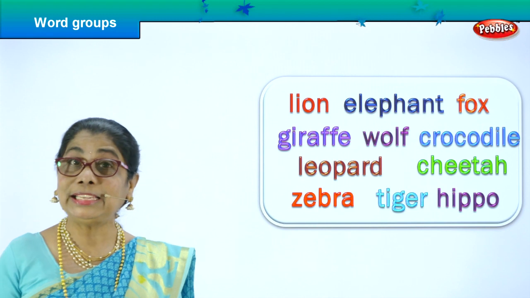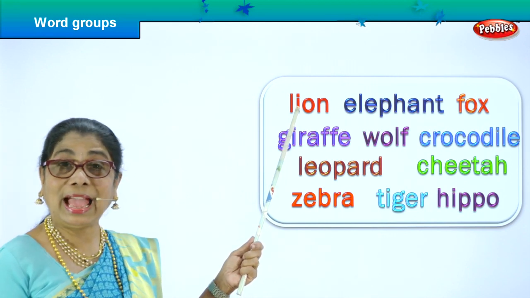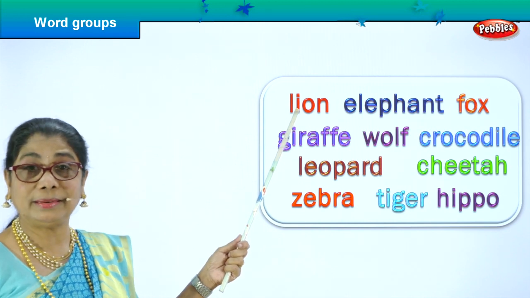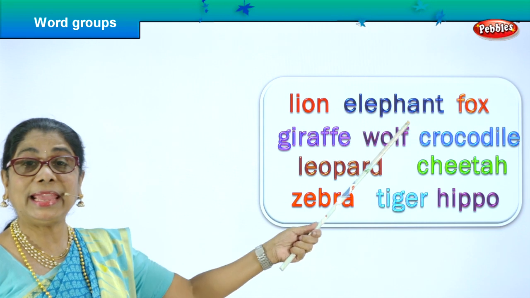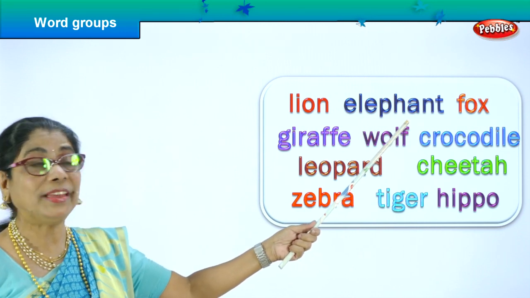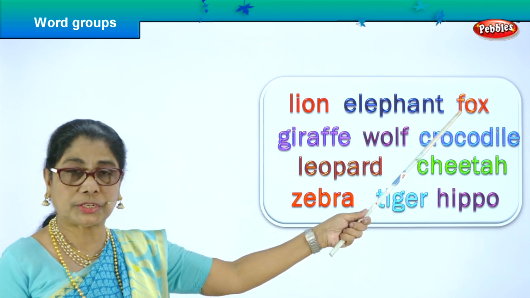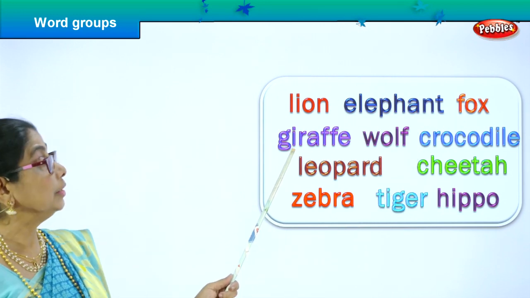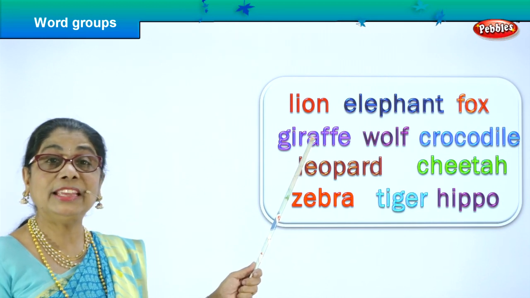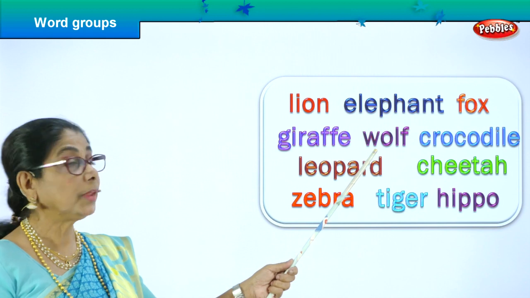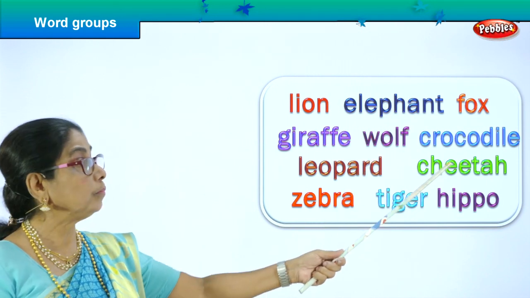Here we are. Let's spell and read. L-I-O-N, lion. E-L-E-P-H-A-N-T, elephant. F-O-X, fox. G-I-R-A-F-F-E, giraffe. W-O-L-F, wolf.